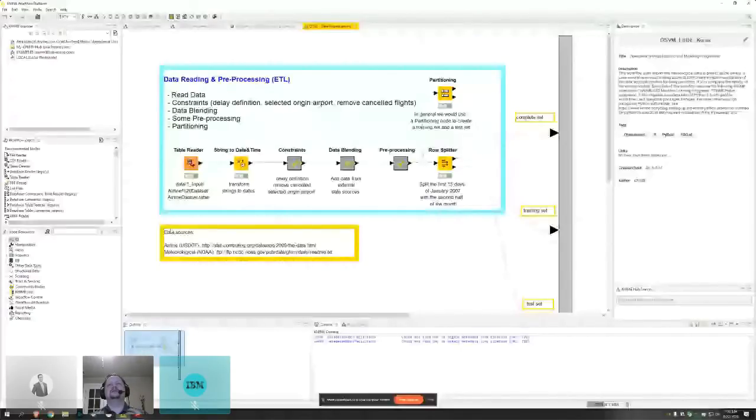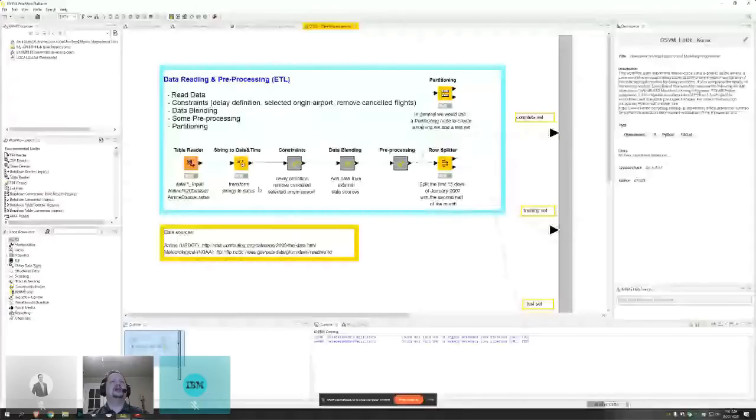You can think of this as like comments that you would write in code, right? Whenever you have a GUI tool like this, it's a really good idea to add these types of annotations and comments so that later on you can understand what it was that you were doing, or if you hand this off to someone else, they can understand what you're doing.